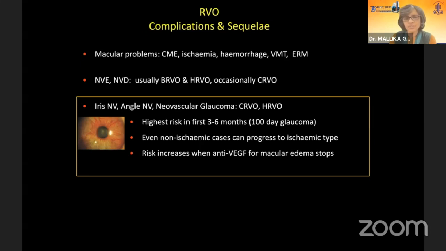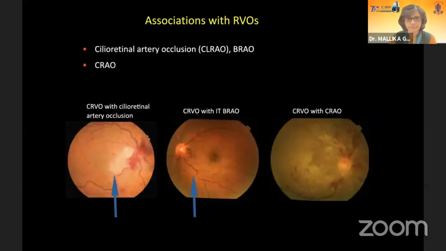The highest risk is in the first few months, but even later on, non-ischemic cases can also progress and become ischemic type. And the risk especially increases when we stop giving anti-VEGF when the macular edema resolves. That is when they come in the second year with sudden onset of neovascularization of the iris. And then there are many associations with retinal vein occlusions, various arterial occlusions like cilioretinal artery occlusion, BRAO, as you see in the second picture here, the inferotemporal BRAO, and CRAO, where you see a diffuse infarct along with CRVO.